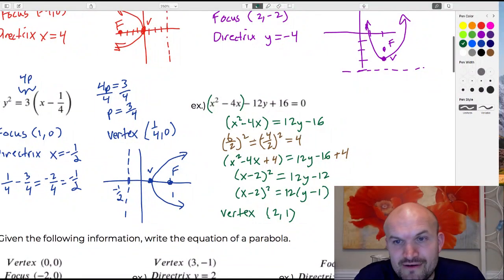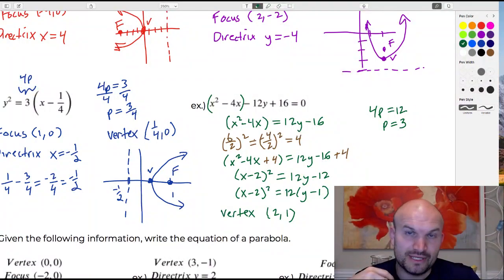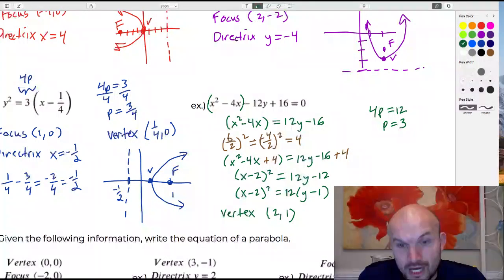To understand my graph here, let's go ahead and find our p. So 4p is still going to equal 12. Therefore, divide by 4 on both sides. P is going to equal 3. I notice that my x is squared, so therefore my parabola either opens up or it opens down. So since p is positive, it's going to go up 3 units.